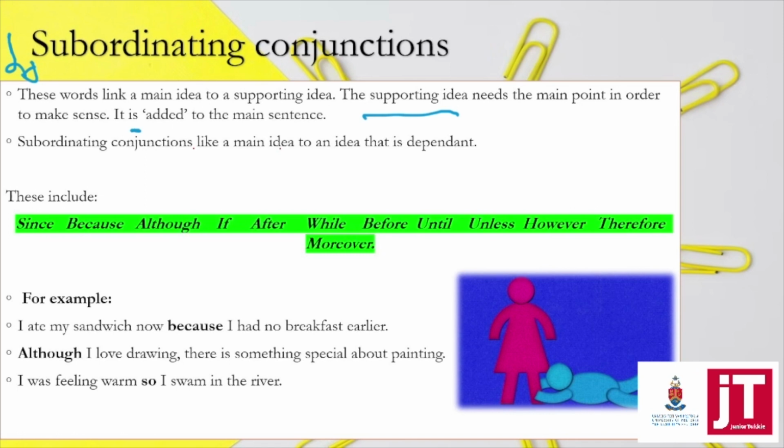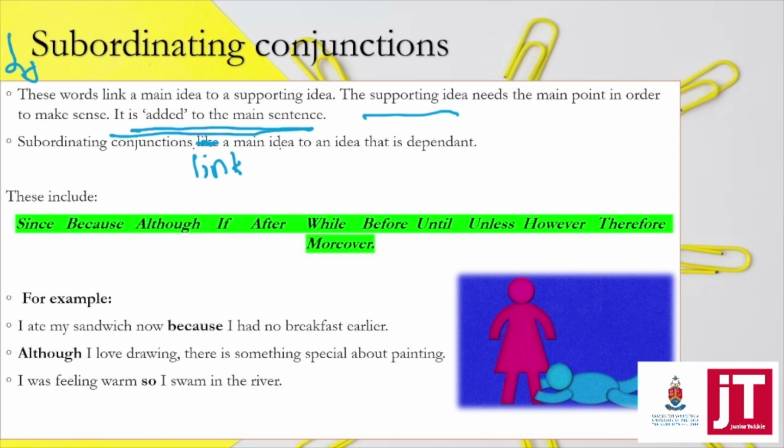It's added. This is important. It's kind of like an addition or a reaction to the main sentence. Subordinating conjunctions link a main idea to an idea that is dependent. These include since, because, although, if, after, while, before, until, unless, however, therefore, and moreover.